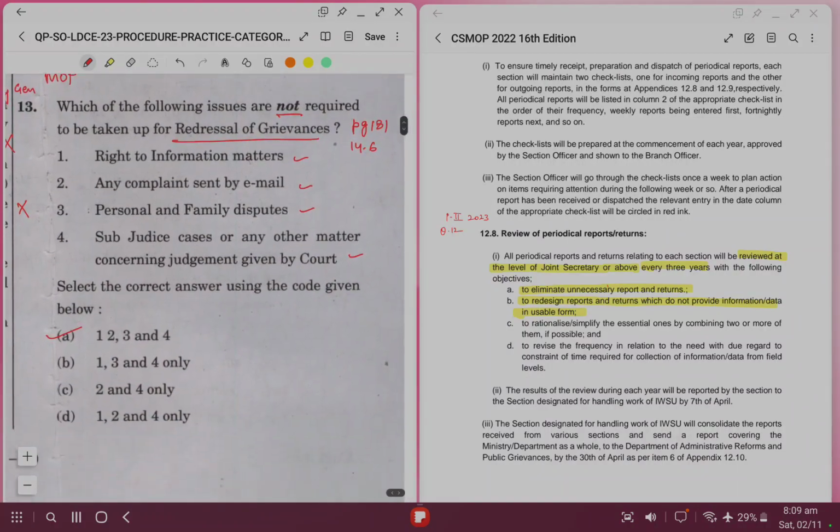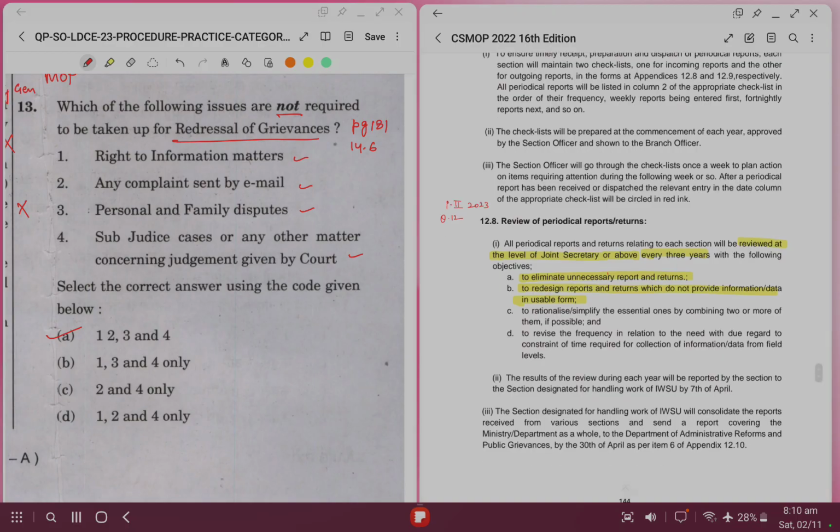Question number 13. Which of the following issues are not required to be taken up for redressal of grievances? So now UPSC generally, whenever asking not, none of the above, puts the word not in bold. But still, we have to make a practice that whenever we are reading the question, we do not skip this word. We have to look for this word very carefully, and if not is asked, we have to answer accordingly. So for this, we'll go to page number 181.